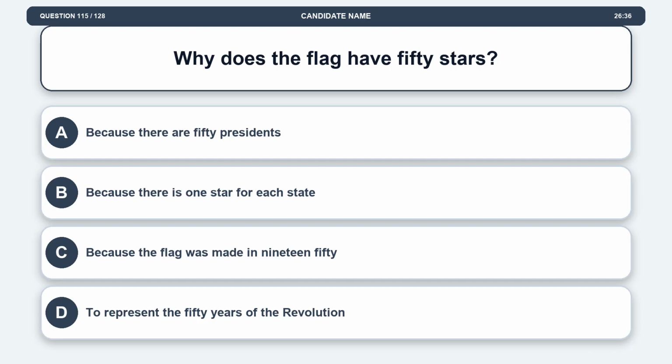Question 115. Why does the flag have 50 stars? Option A, because there are 50 presidents. Option B, because there is 1 star for each state.